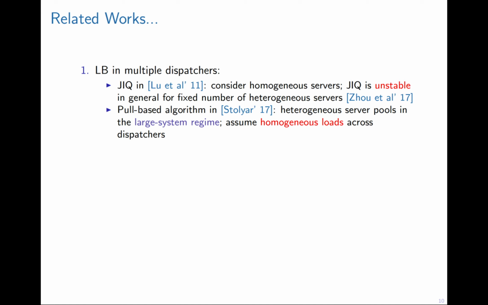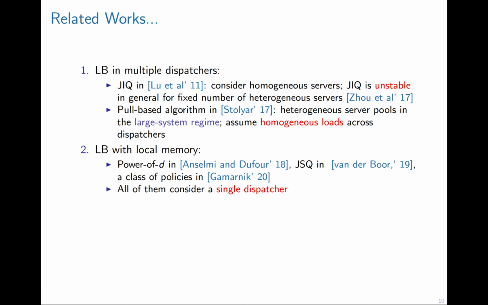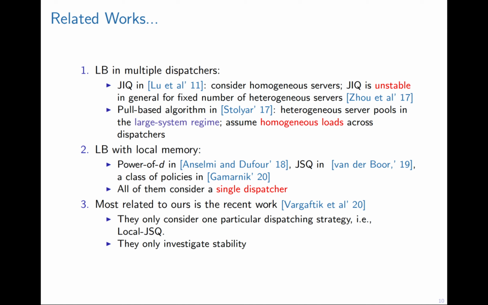If we look at the related works, previous load balancing work with multiple dispatchers either considers homogeneous servers or homogeneous nodes across different dispatchers. Load balancing with memory has become very popular these days. A variety of policies have been combined with local memory to improve the performance, but all of them only consider a single dispatcher. Maybe the most related one is a recent work. In this work, the authors consider one particular dispatching strategy, i.e. the local join-the-shortest-queue. More importantly, they only consider the stability, while we also touch on the delay.